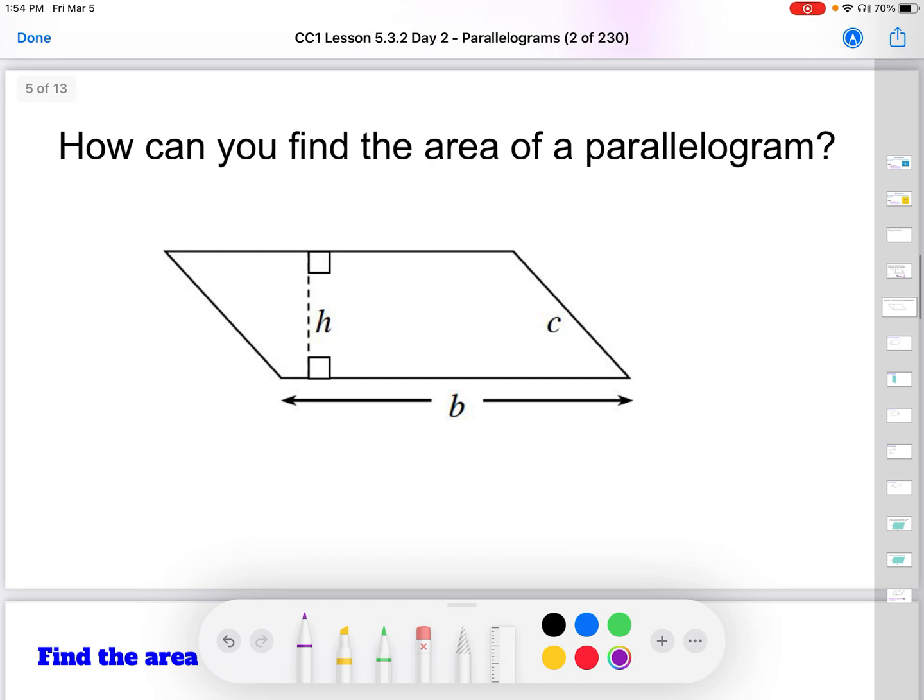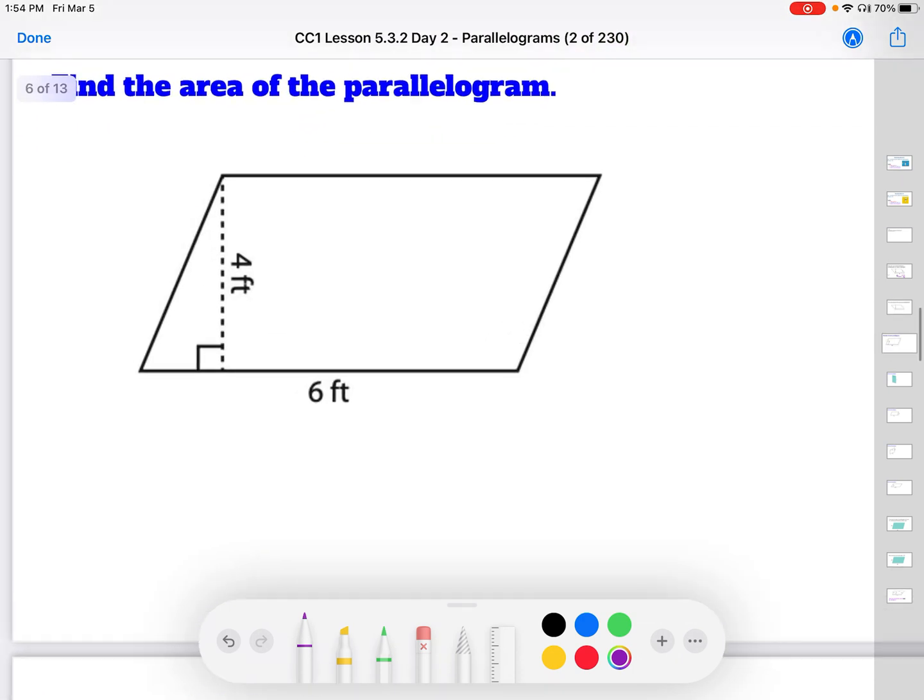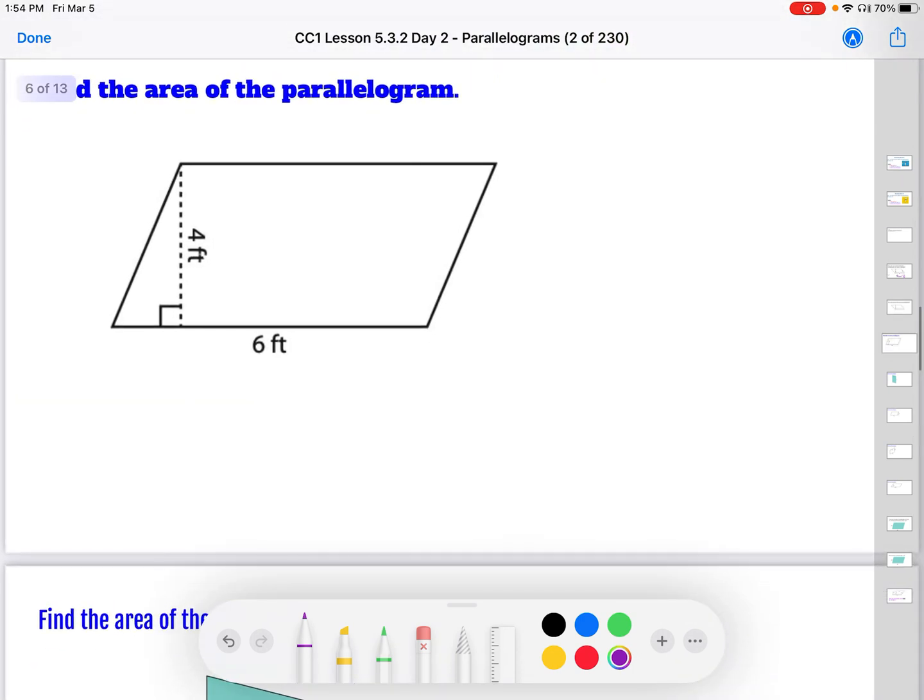Okay. Find the area of this parallelogram. We talked about that. All right, why don't you test that out right now? Each time I get to a new shape, pause the video, find the area, and then come back and check your work. So in each of these cases, let's make the base blue and the height green.